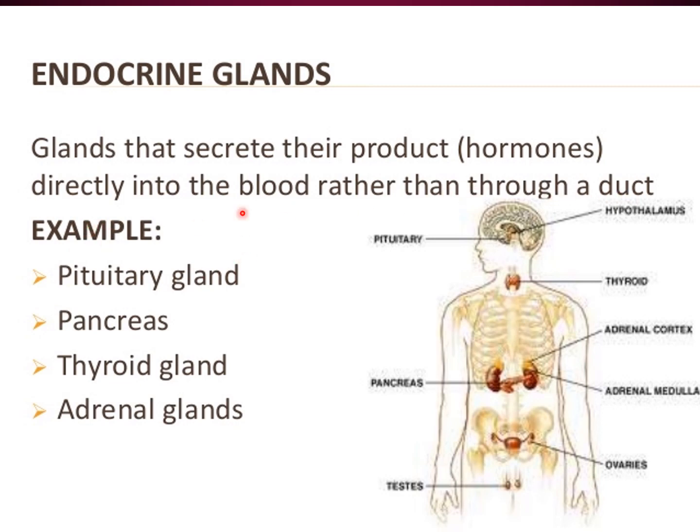What are the examples of endocrine glands? We have the pituitary gland located in the cerebrum. We can see here that the middle cranial fossa is the location of the pituitary gland. Then we have the pancreas located in the abdomen. Then we have the thyroid gland located in the neck. Then we have the adrenal glands, which are located at the superior pole of the kidneys. These are examples of endocrine glands located in various parts of the body.